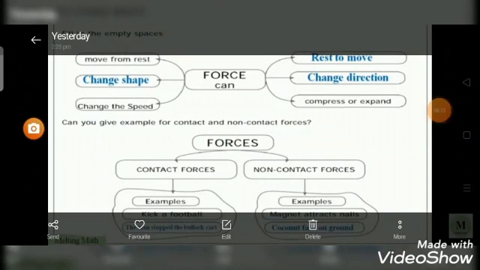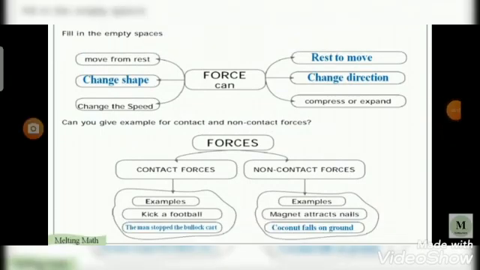Now the next one is forces can. So now we fill the empty boxes. Forces can move objects at rest. Forces can change the speed. Forces compress or expand. Not only these, forces can change shape also.